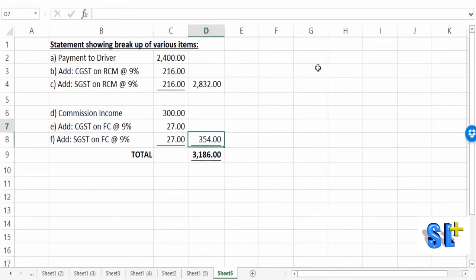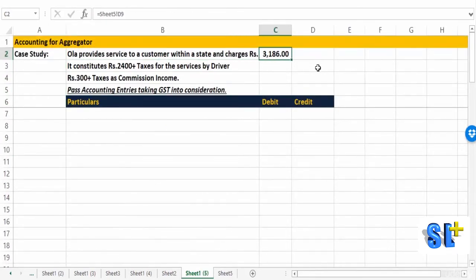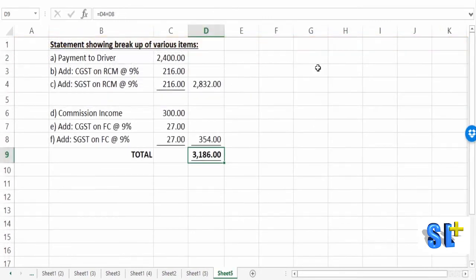Now this 2,832 and 354 is collected. Total is 3,186. So this 3,186, what you have seen here, has all the 6 components. How will payments happen? This 2,400 will be paid to the driver. This 216, this 216 and these 27, 27 will be remitted to the government. This 300 is the income of Ola, which will be retained.